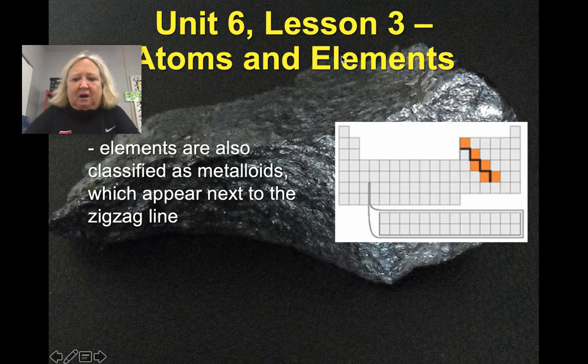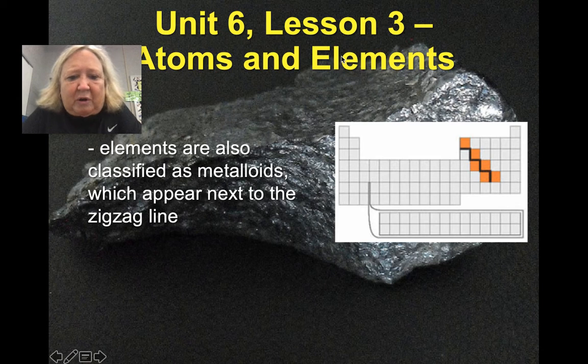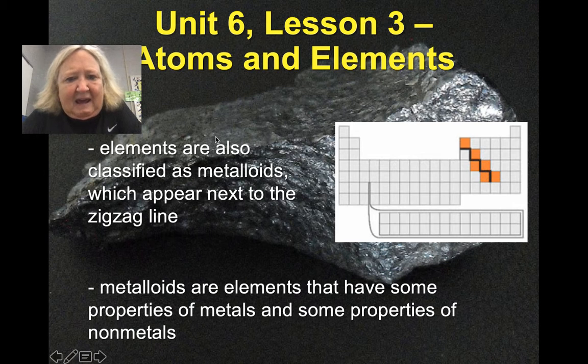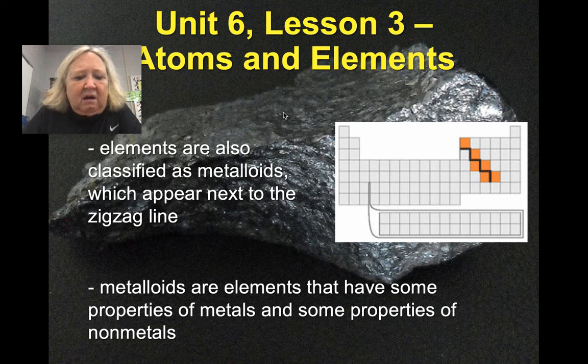All right, there are a few which are called metalloids, and they go right by that diagonal line. They're kind of right here, sort of in the middle, and they're a little bit of both. They have some properties of metals and some of non-metals. And again, there's not many of them, six, I think, of the metalloids.